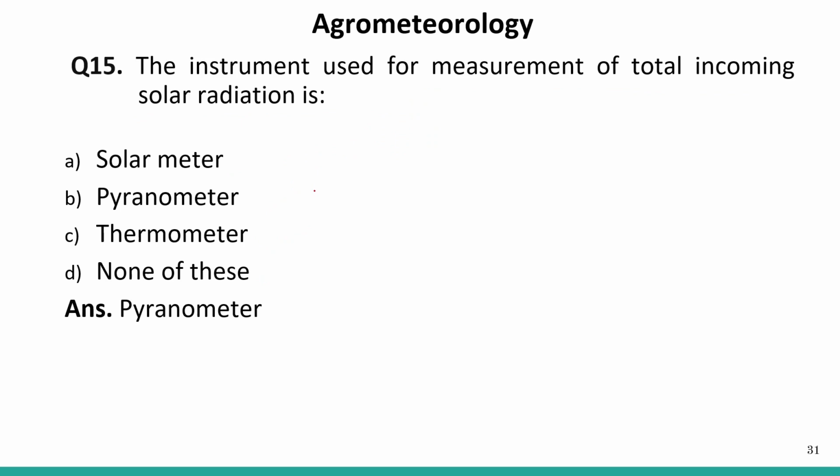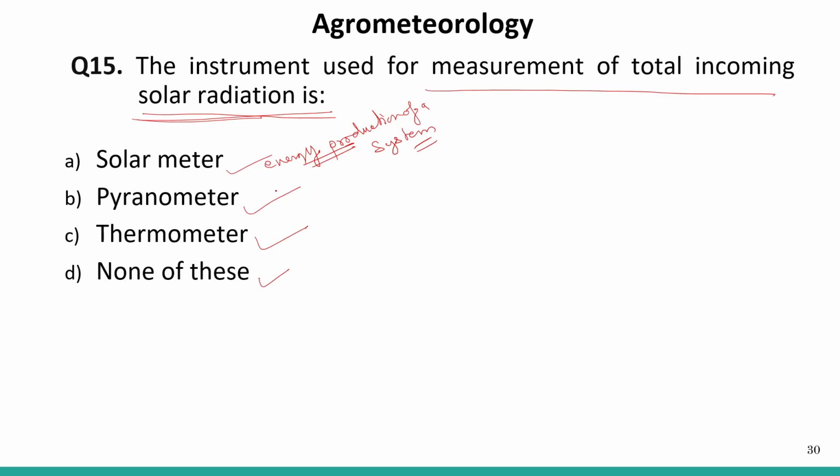Pyranometer is the instrument that is used to measure the total incoming solar radiation. How much solar radiation is coming is measured by the pyranometer.